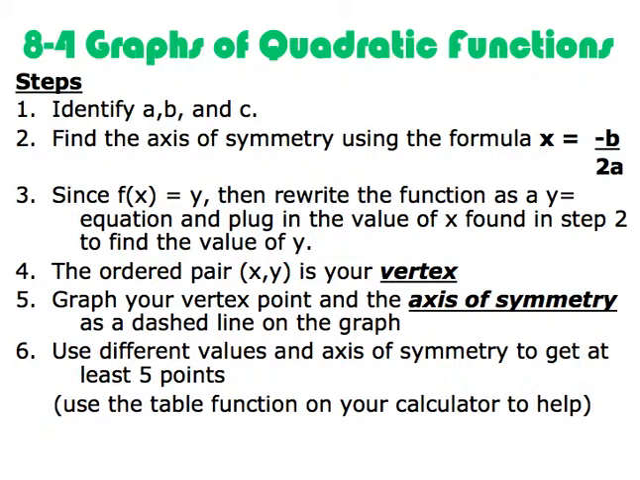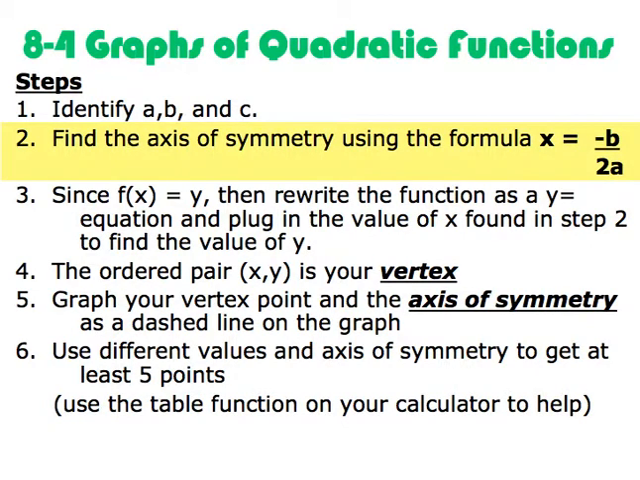quadratic functions. Your first job is, well, make sure it's in standard form so that it's in descending order. So the x squared term followed by the x term followed by the constant. Then you need to identify your a, b, and c. And in identifying your a, b, and c, this is something you had to do for the quadratic formula. After that, you're going to use part of that to find the axis of symmetry.